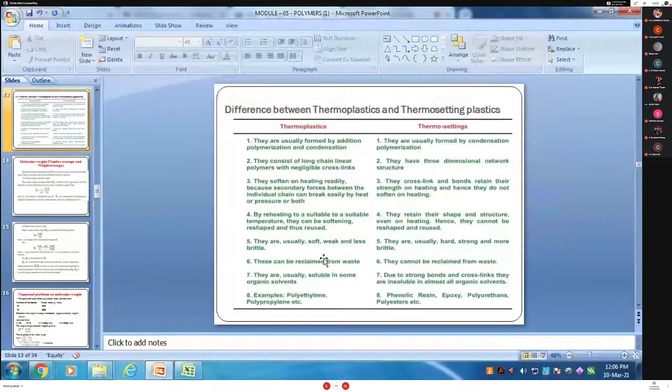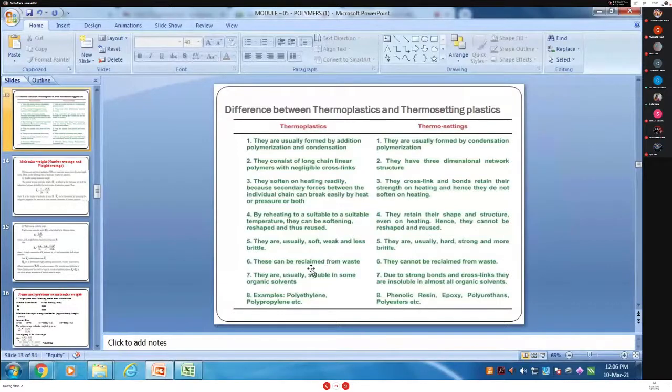Arjun. Sakshi, tell me. Next point from division C. Sakshi, fifth point. They are usually soft.